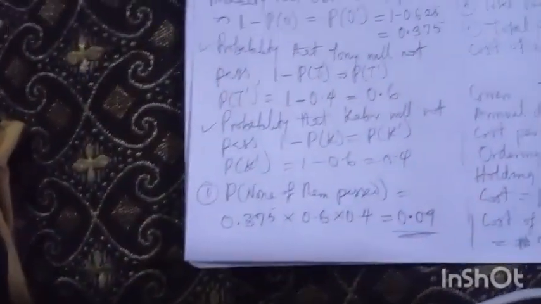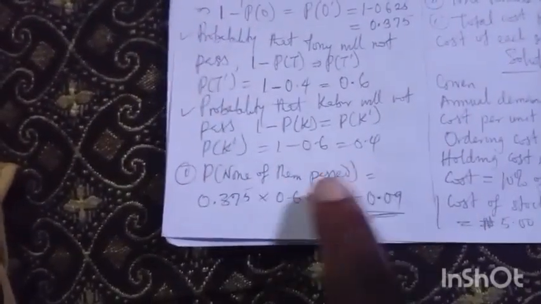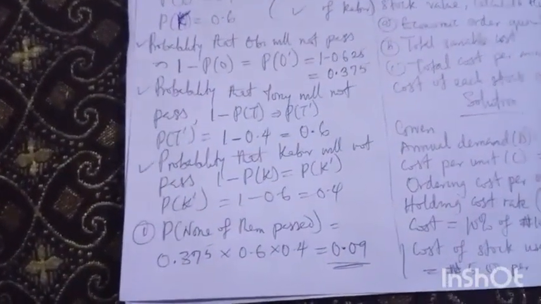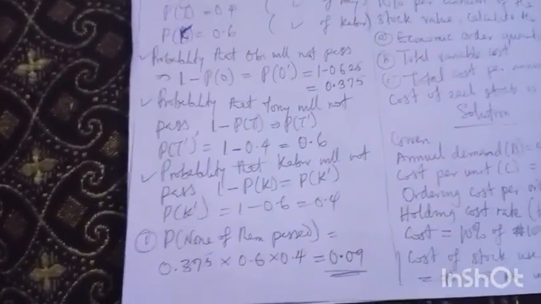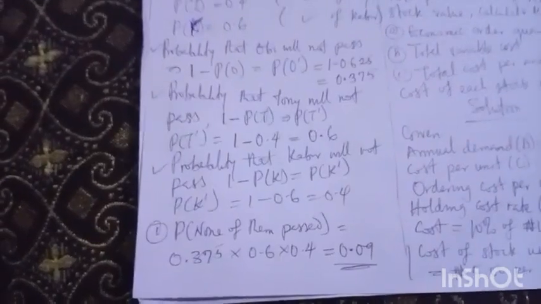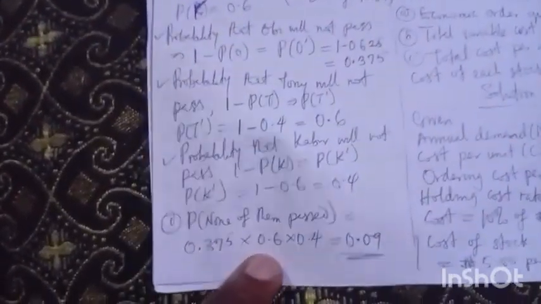Alright, to solve the first question now, the probability of none of them: the probability that none of them pass means that all of them fail. So we now combine their probabilities of failure. That is the probability of Obi and Tony and Kabir failing, so we need to multiply, it's not or.